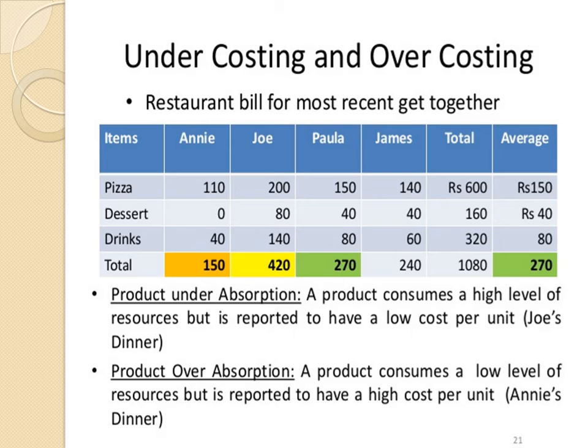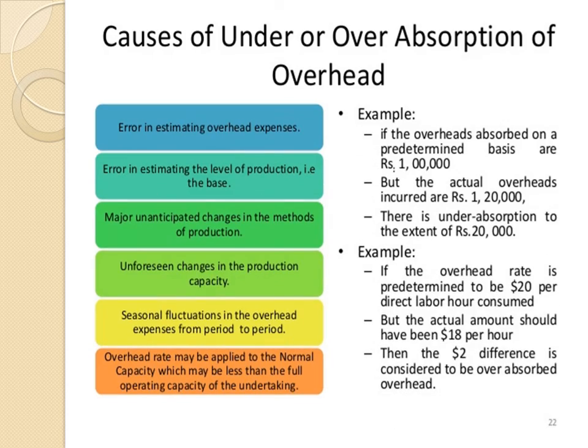Now whenever we are saying over absorption, the product consumes a low level of resources but is reported to have a high cost per unit. For example, Annie's dinner, 150 is the cost and the average is 270. So this can be there. For each of the products' costs we have to do this, and the various methods enumerated are there. So I have just given you the